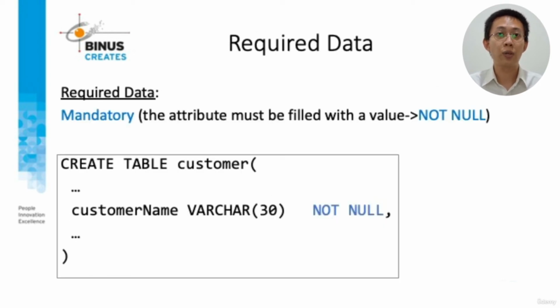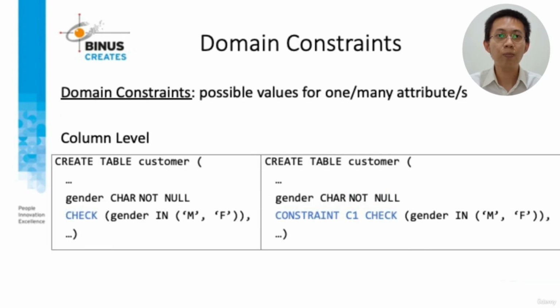This is an example of required data. We can use the not null clause after the column. This is an example of domain constraint on column level. We can use the check clause, or we can give a name to the constraint, and we put the constraint after the column.